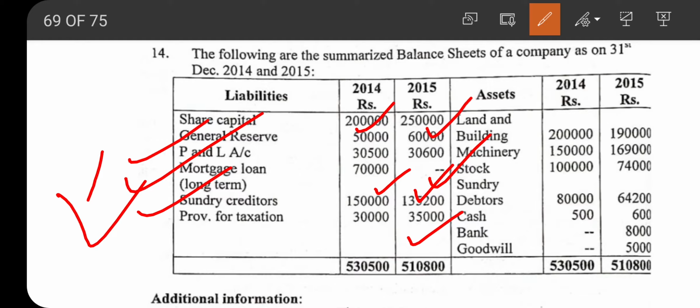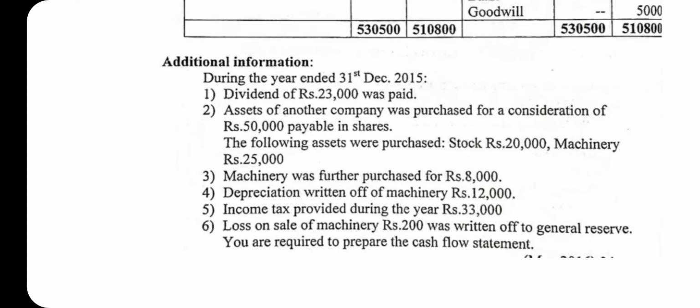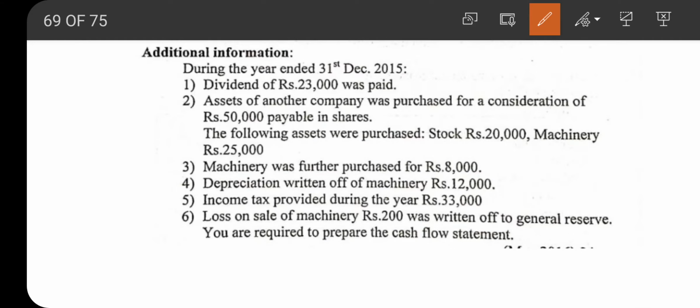So regarding provision for taxation, we are having one adjustment: income tax provided during the year rupees 33,000. In this statement, they have given that income tax provided. It means they have created a provision of rupees 33,000 for income tax.